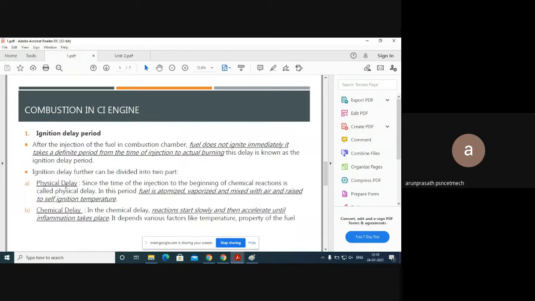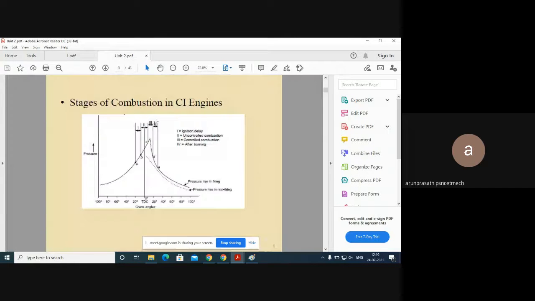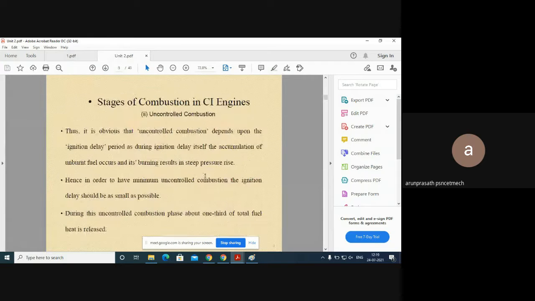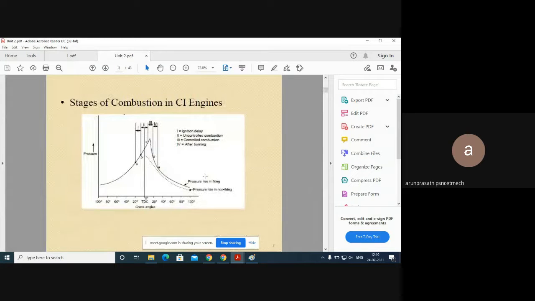Okay, guys. Then another important thing I want to discuss with you. In the first stage, the ignition delay is there. Then the second stage is uncontrolled combustion. Then the third stage is controlled combustion. Then finally exhaust. The same thing is mentioned here under different names. The stages of combustion are mentioned by different names, but both have the same meanings.